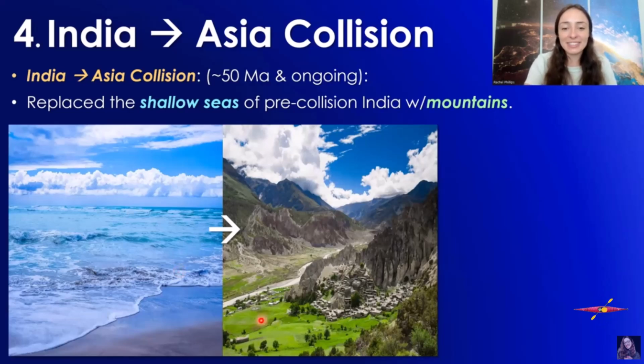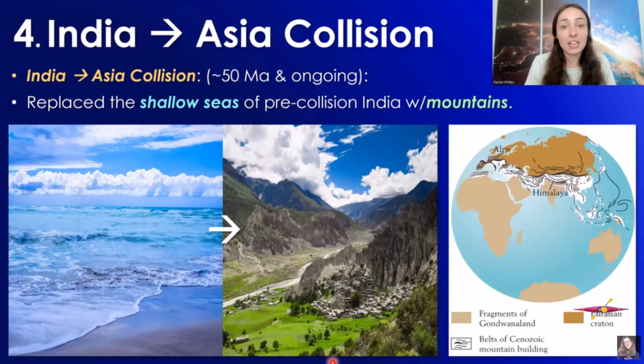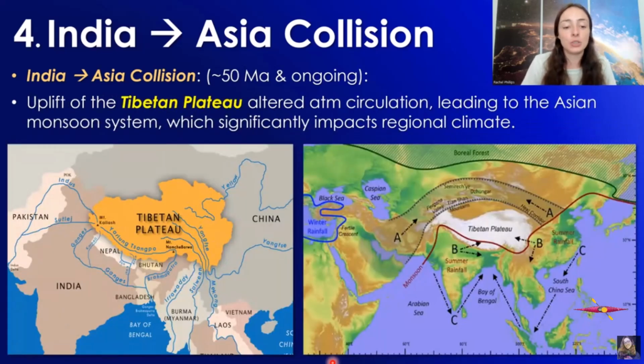And now it's this thing covered in these huge mountains. It's just such a huge shift in climate due to plate tectonics. This collision also led to the formation of the Tibetan Plateau, which altered atmospheric circulation greatly because it's so tall. And this led to the Asian monsoon system, which significantly impacts regional climate in that area.